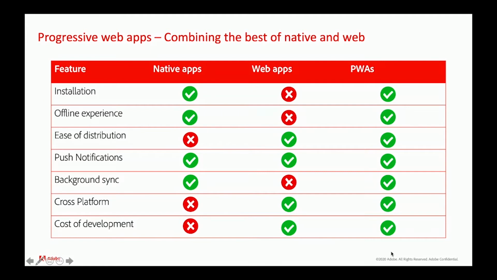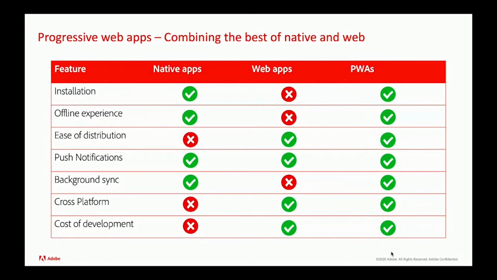Let's say that you are on your morning commute. Do you remember those days where you still had a commute? And let's say that you are reading this news website, and then you clicked on this really exciting headline, and then your train entered a tunnel, and you lost your network, and it was ending up in a circling wheel. Then imagine how frustrated that user could be. Now, what if you had an offline experience and provided that offline experience to that user? So that's what progressive web apps can give you.